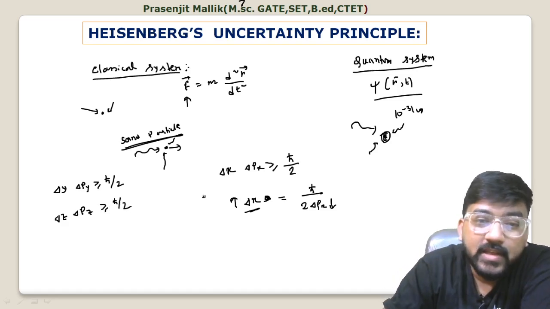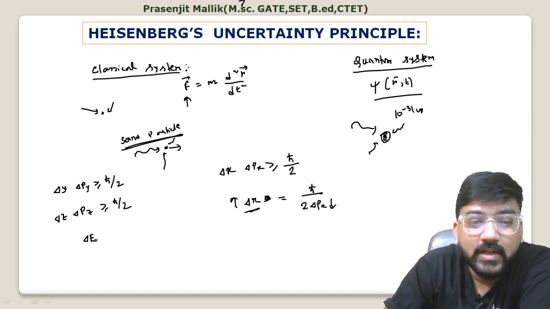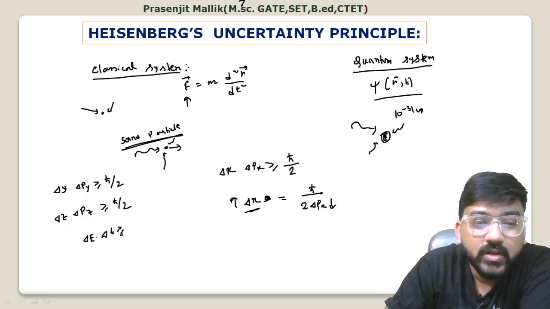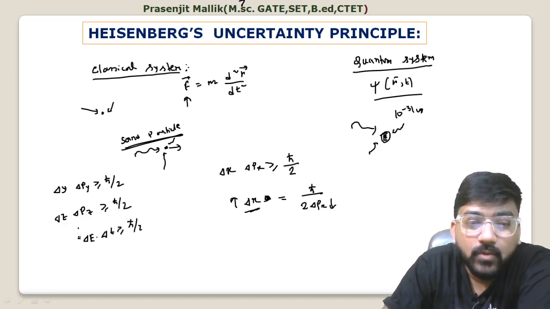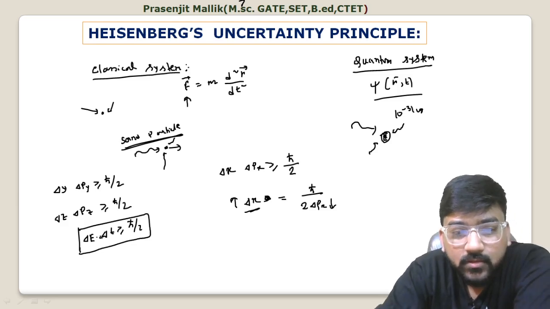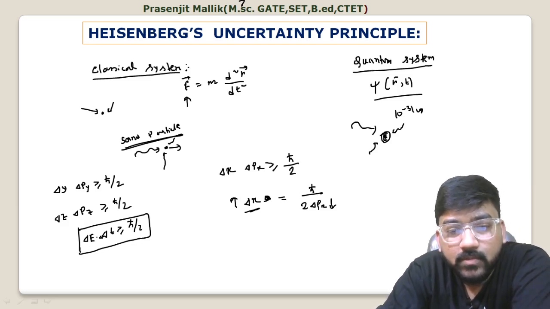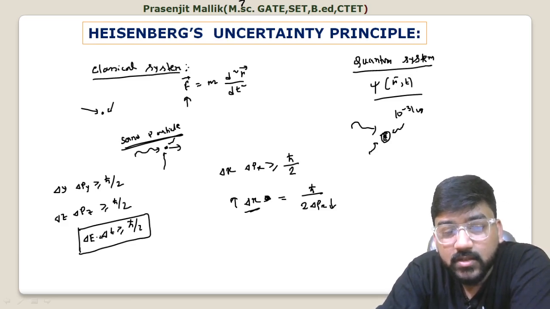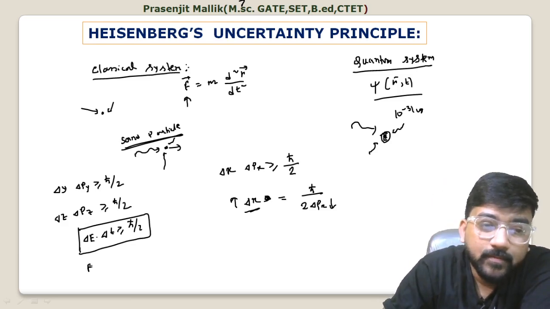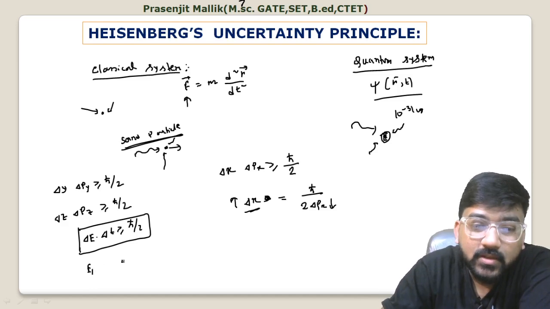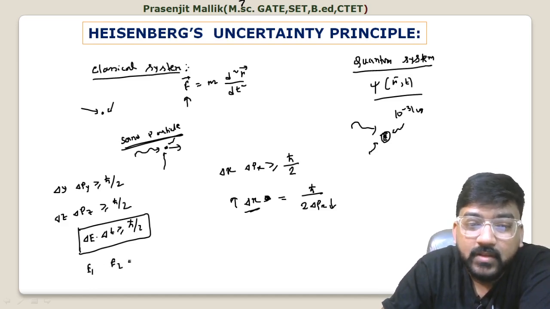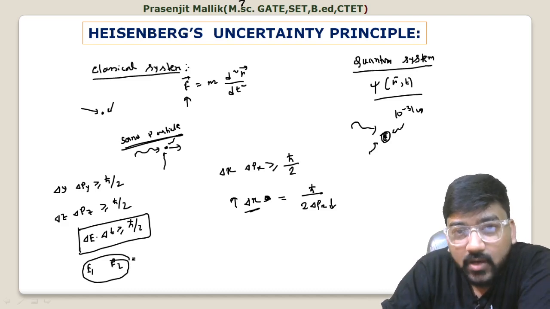And not only this, any canonical conjugate variables, something like energy and time, so that will be delta E into delta T, is also greater than or equal to h cross by 2. And what this actually means is that if you measure the energy of a system within a time interval delta T, if you measure first E1 at a time T1 and at another time you measure E2, then the difference of these two measurements is the error in measurement.